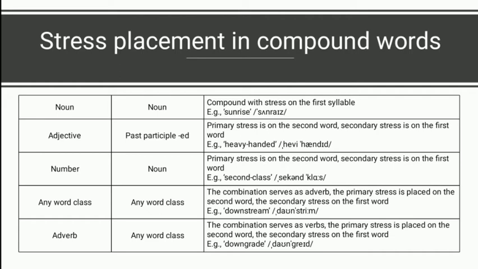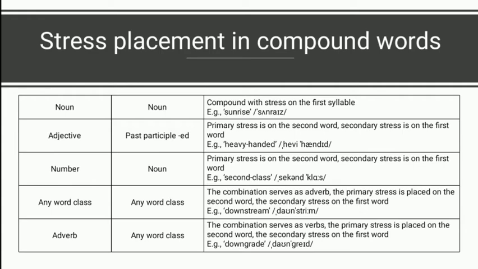Some compounds are made of more than two words, but we will not consider this. Compounds are written in different ways. They are sometimes written as one word, for example, in the word armchair, and sometimes with the words separated by a hyphen, for example, in the word open-minded, and sometimes with two words separated by a space, for example, in the word desk lamp.